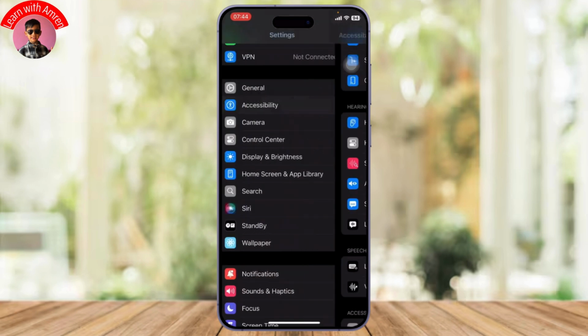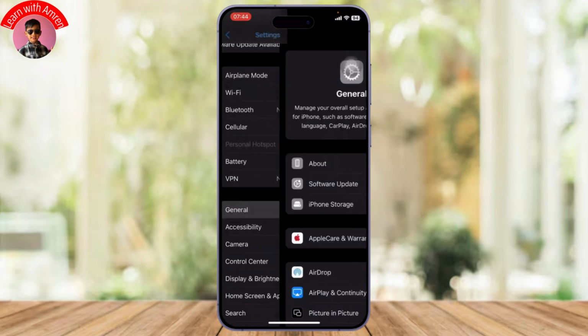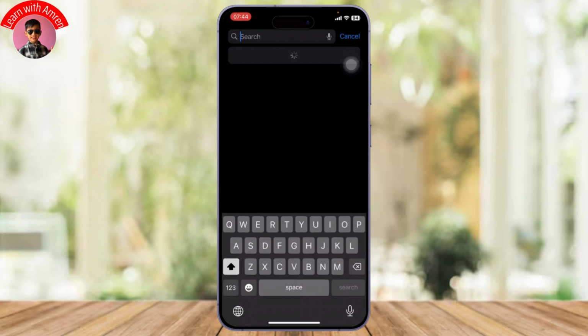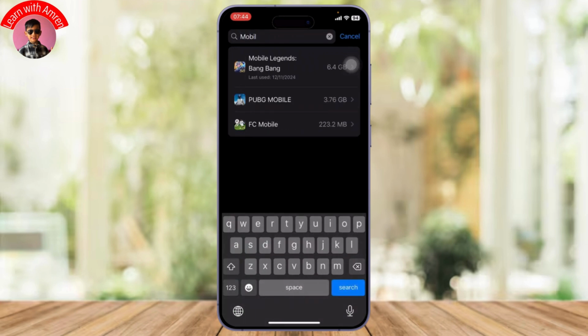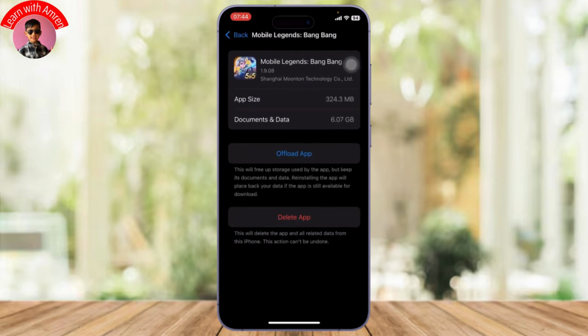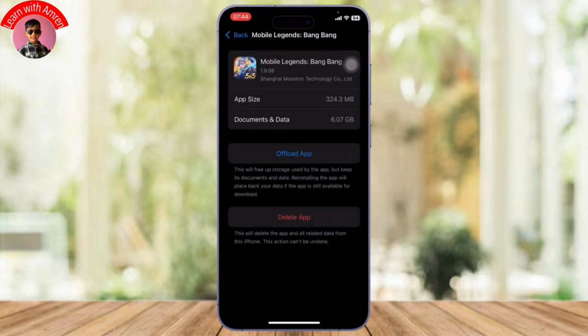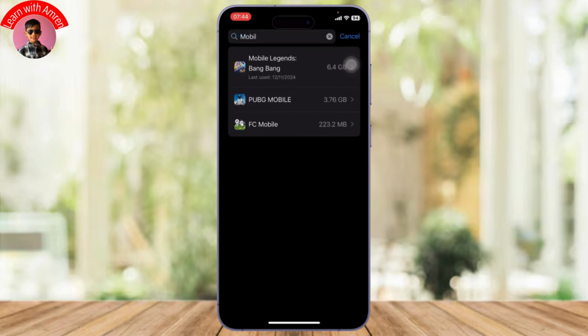And before you do that, head over to your settings again and go to general and go to iPhone storage. Now right here you'll need to search for Mobile Legends. Open up Mobile Legends and you can simply offload the app and reinstall it. So simply tap on offload again, and then reinstall it after it is offloaded.